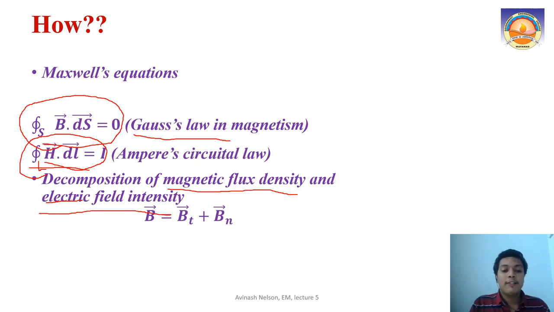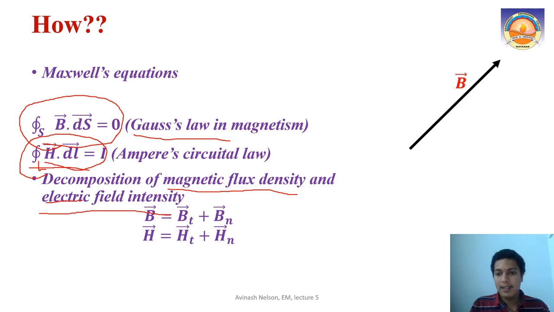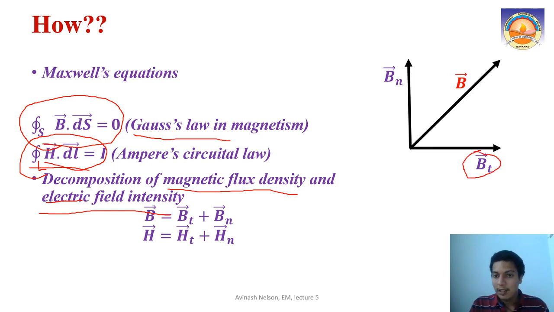So magnetic flux density is B. It is just similar, like we have a vector B, we can decompose that vector into two parts. One is the tangential component of B, another one is the normal component of B. Tangential means what? That component which is tangential to the boundary, and the normal component is normal to the boundary. This way you can decompose vector B, or the magnetic flux density, into two vectors.